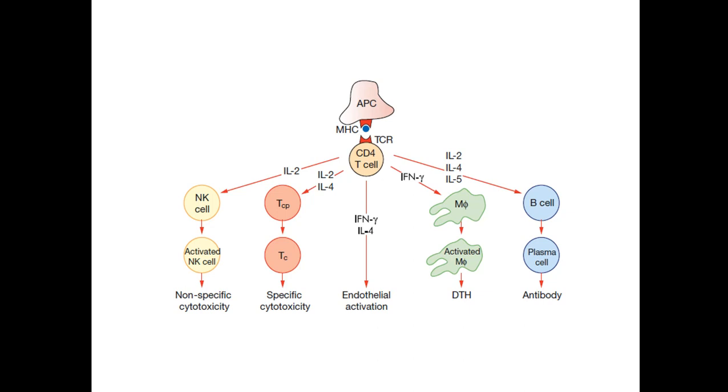Okay, see. So this MHC will activate the CD4 cells. Then through the natural killer cells, then cytotoxic T cells, then by release of the interferon gamma and interleukin 4, then interferon gamma will activate the macrophages and cause cell death, and then again activation of the B cells, and B cells will produce plasma cells and will produce antibody, which will result in antibody mediated killing.